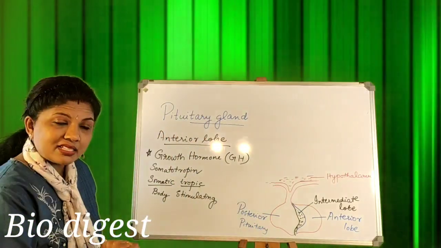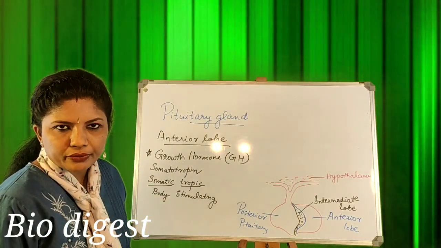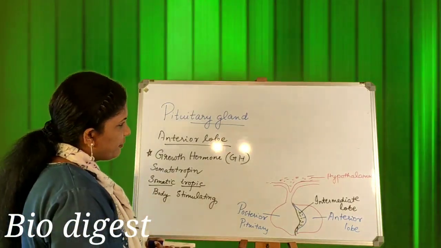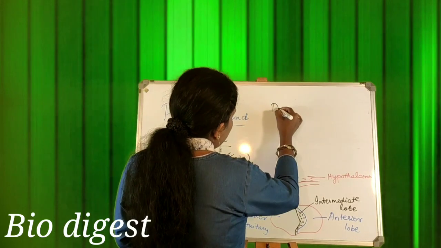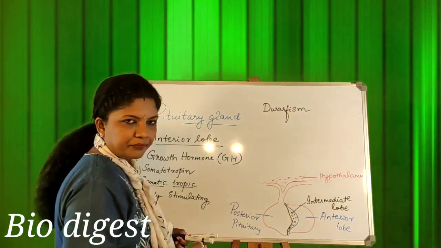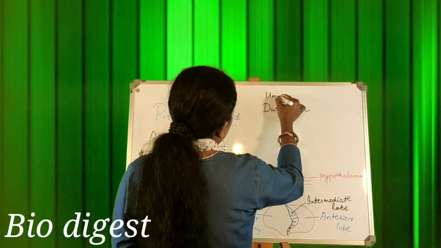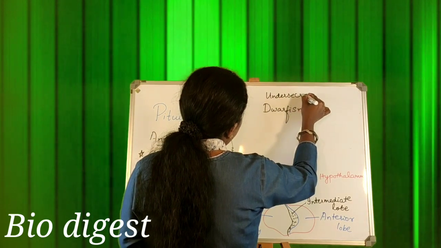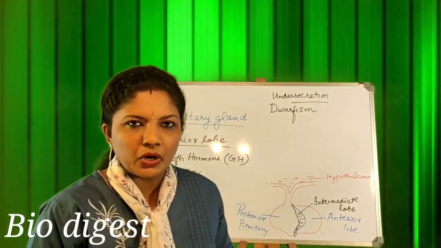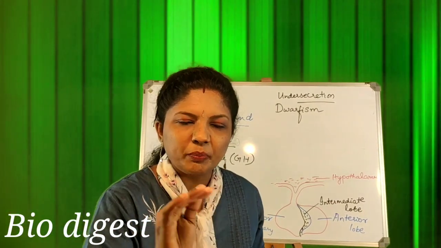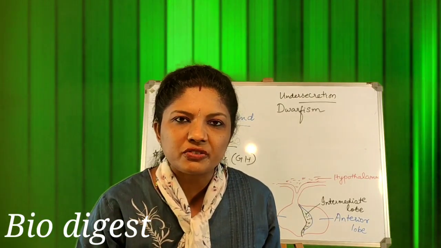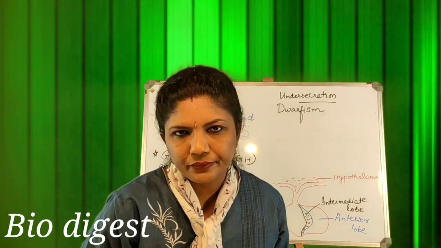Now there can be under secretion and over secretion of this hormone. Under secretion, I told you, is known as hyposecretion. If under secretion happens in childhood, it causes a condition called dwarfism. So dwarfism results from under secretion of growth hormone. Dwarfism means the child will not be growing. Too short people are what are known as dwarfs. That mainly results from under secretion of growth hormone.